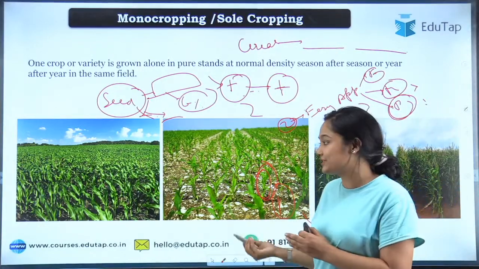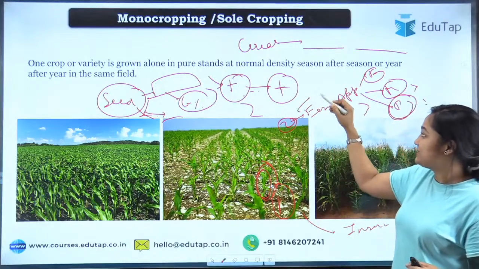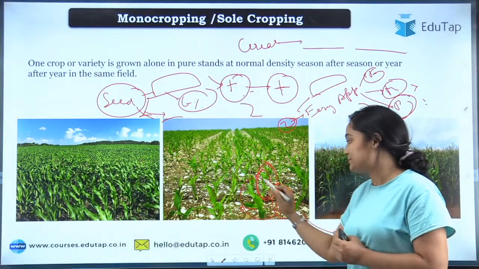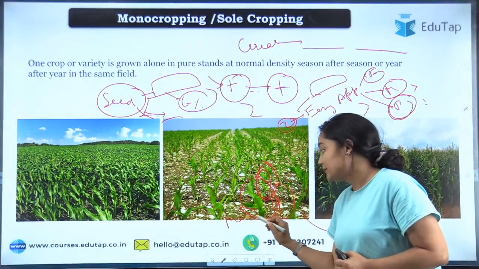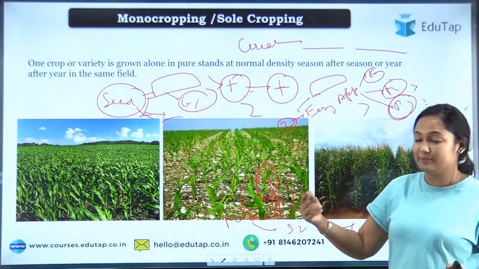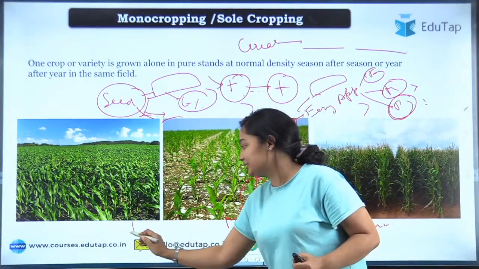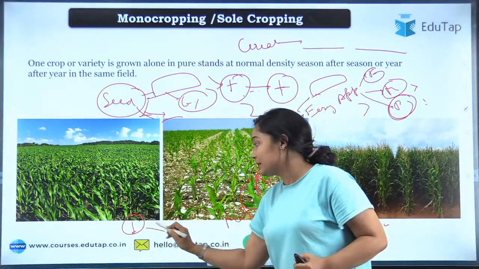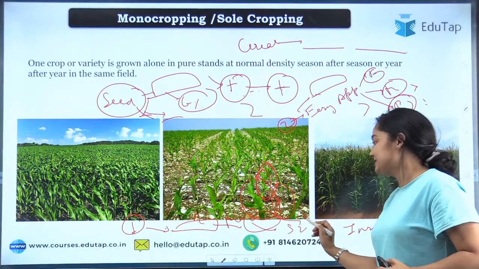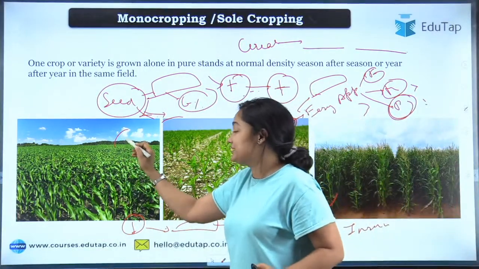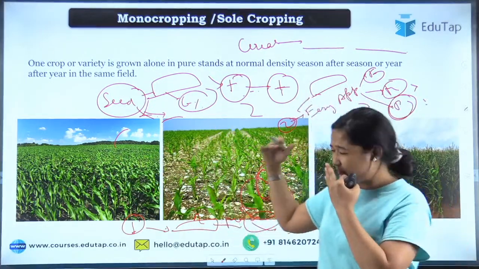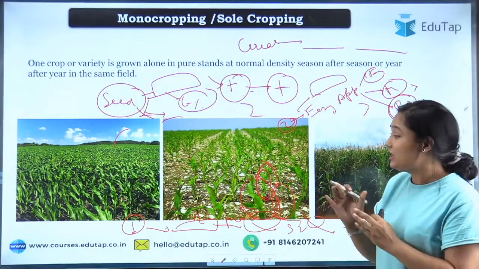Disadvantage, I think most of us can tell. See, in the advantage, let's say we said कि आपको pesticide पता है, but let's say there is a pest that is particular to this crop, let's say maize. Now, if we are not repeating the crop again and again, season by season or year by year, what will happen? In season 1 the pest has attacked our maize crop, ठीक है? Then we plant some A crop, then B crop, then C crop. Then the next year when we plant the maize, the particular pest that was attacking will be gone. Okay, of course, pre-planning becomes easy in the case of monocropping. That was quite a good answer.